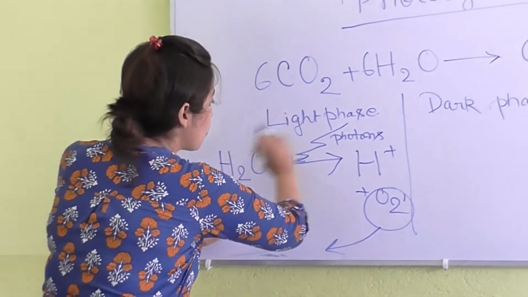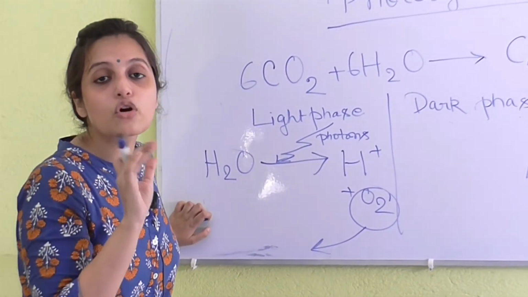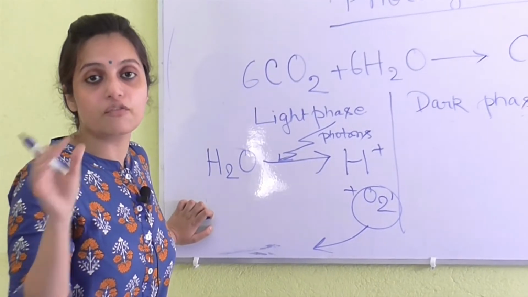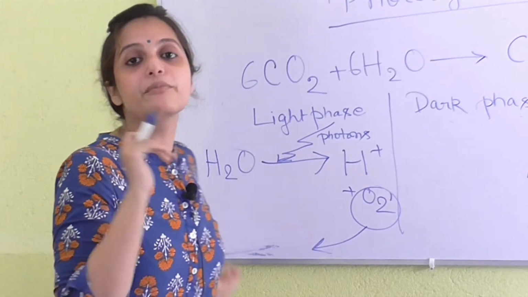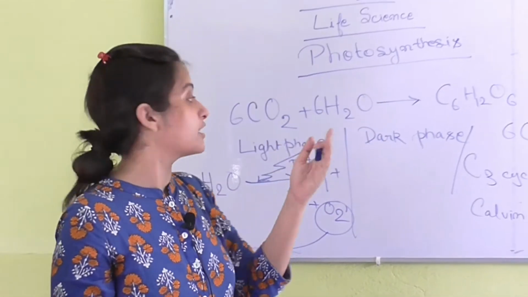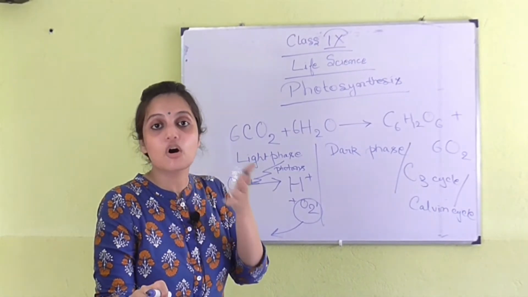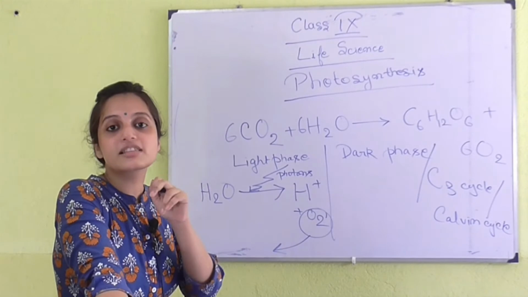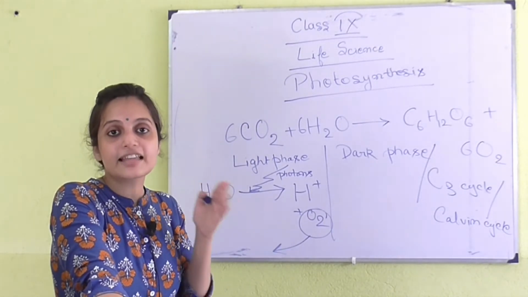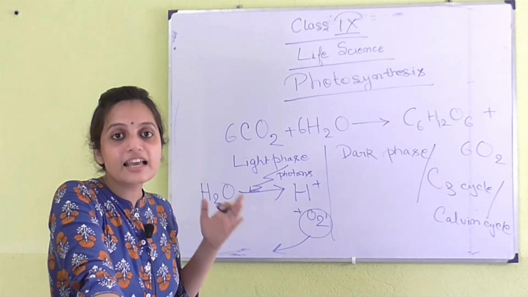And this total process, as a breaking down of water, is also known as photolysis of water. Photolysis. Photo means light. Lysis means breaking down. With the help of light, the water is breaking down. Hence, it is called photolysis of water, which is also known as Hill's reaction. Why? Because Hill is the name of the scientist who first discovered this process. So that is also known as Hill's reaction.